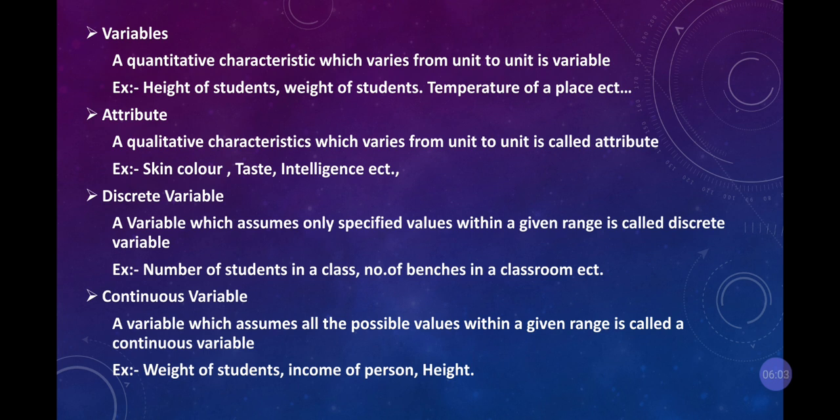Then attribute. A qualitative characteristic which varies from unit to unit is called an attribute. That is skin color, taste, intelligence, etc.